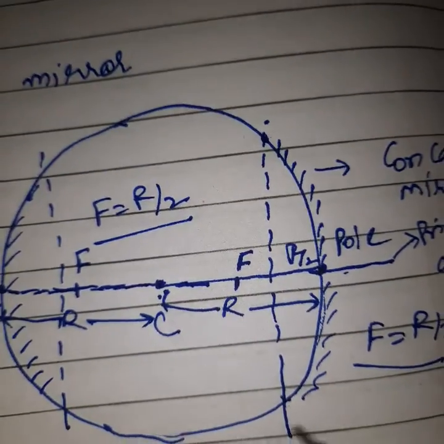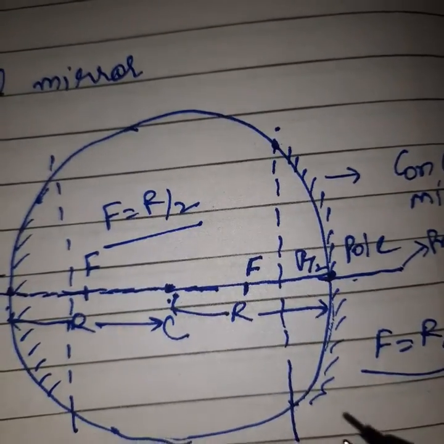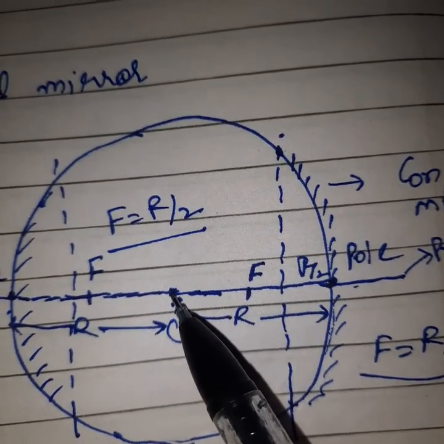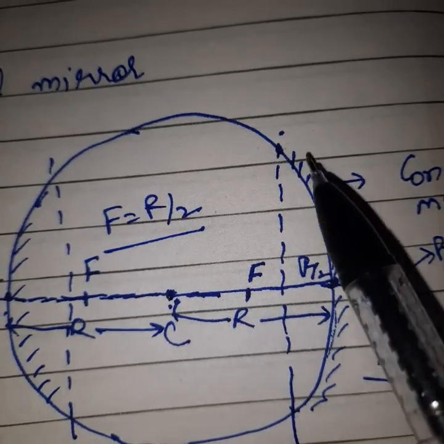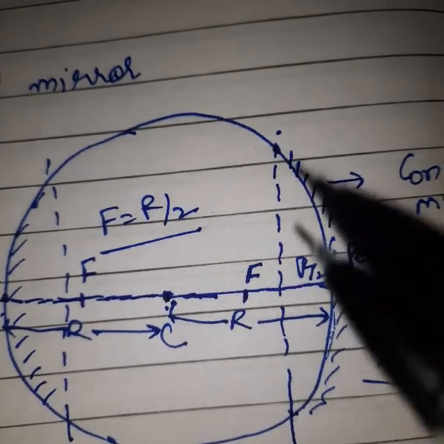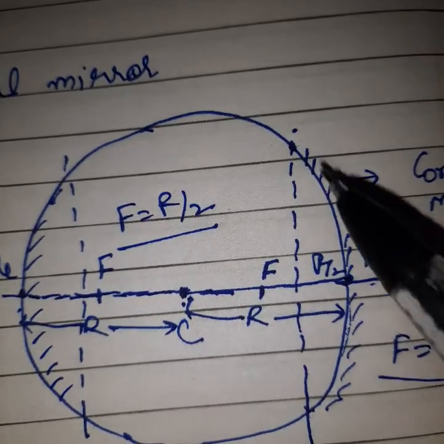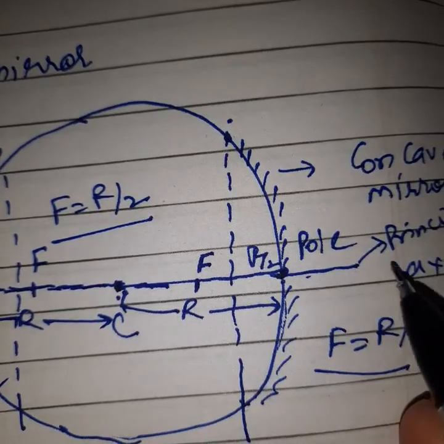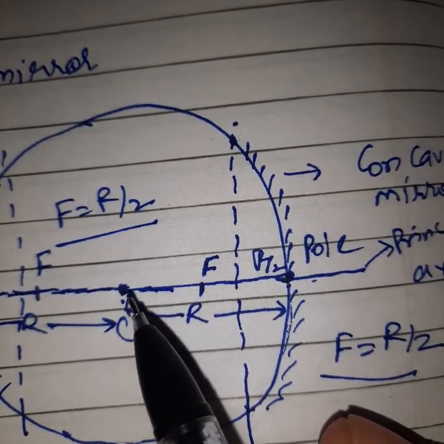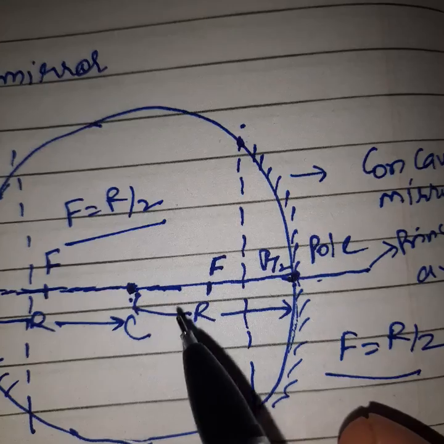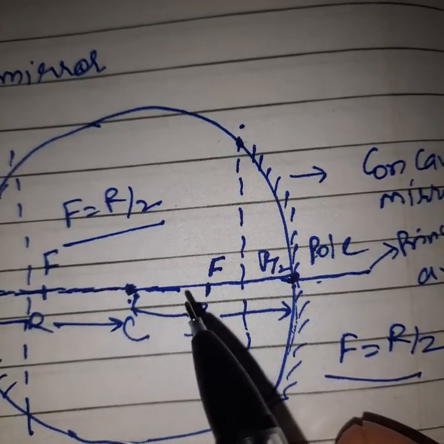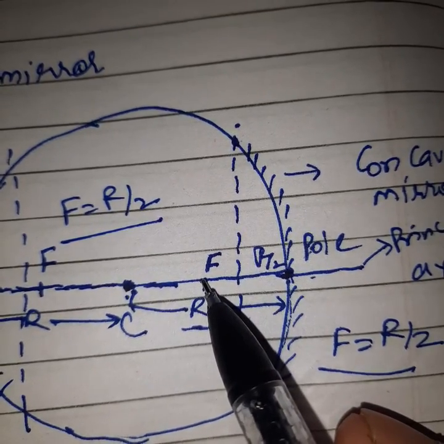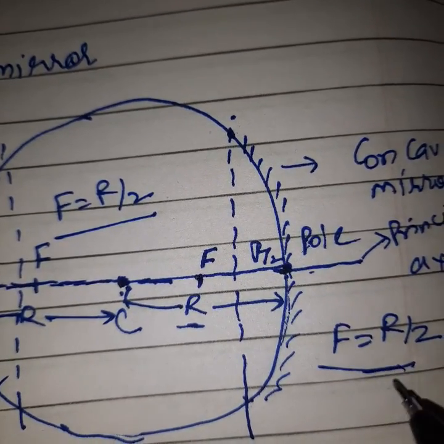Clear? So I explained all the things here: this is the center point of the whole spherical surface, so this will be the center of curvature. Here you cut this spherical surface into two parts in the form of a curve, a bulging form. So this is the pole point. When you join C and P together, this will be the principal axis. From C to P is the radius of curvature R, and in the middle of C and P will be the focus point. So F is equal to what? R by 2. Okay or not?